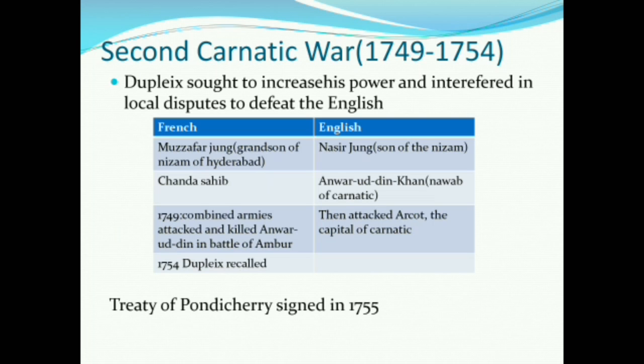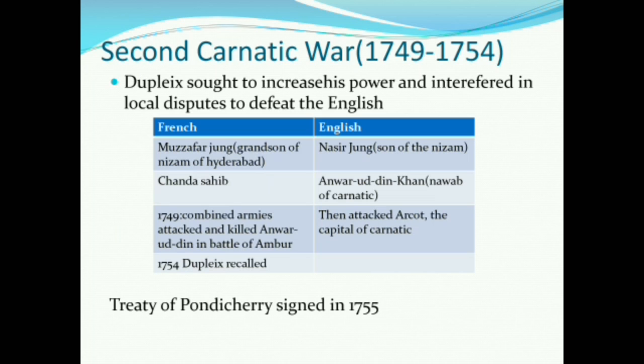So the French side with Muzaffar Jung and the English side with Nazir Jung. Similarly, the Nawab of Carnatic was crowned here. Anwaruddin Khan was crowned as Nawab of Carnatic, and Chanda Sahib, who is the son-in-law of Dost Ali, also claims the throne. So Chanda Sahib sides with the French and Anwaruddin Khan sides with the English.